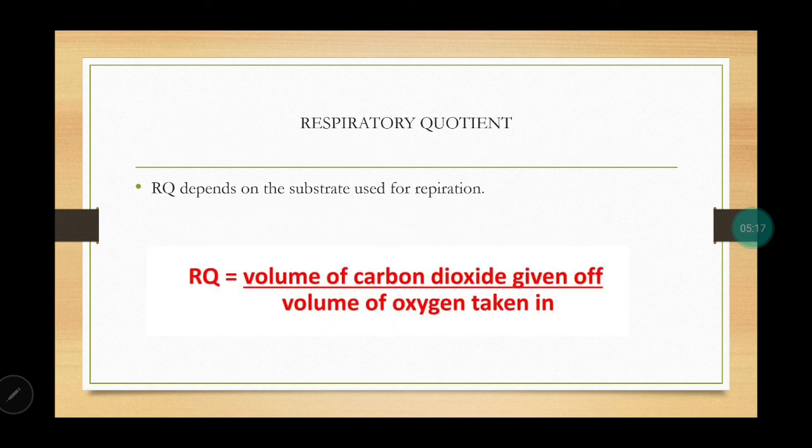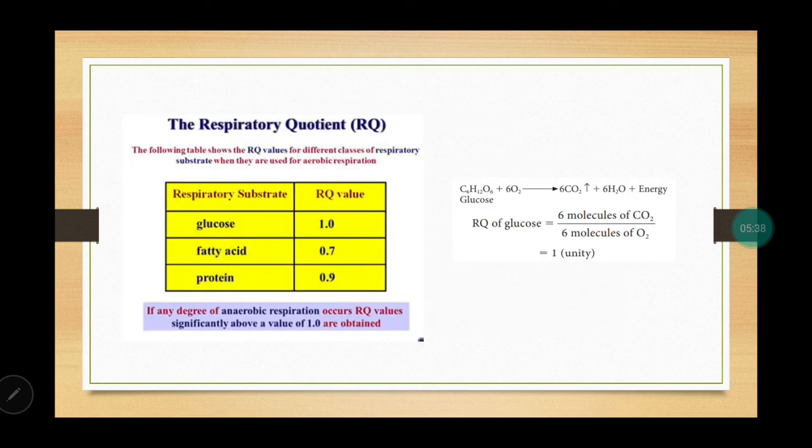Let us see why. Because of the respiratory quotient. RQ or respiratory quotient gives the efficiency of any respiratory process. So it depends on the substrate. It is defined as volume of carbon dioxide evolved divided by volume of oxygen which is used up. That gives the RQ value. So this table is showing you the different RQ values for different classes of respiratory substrates.